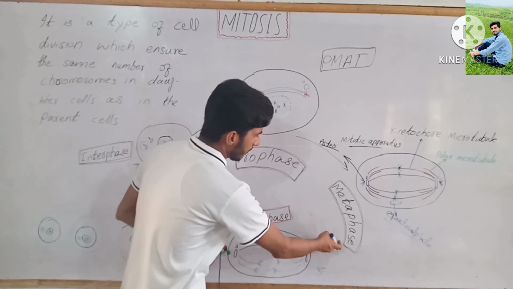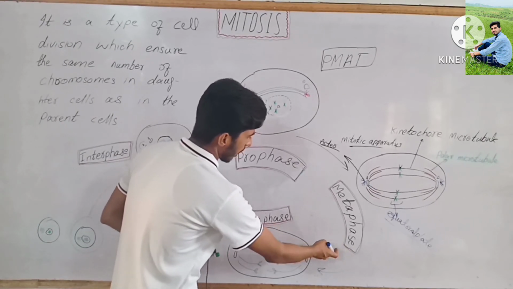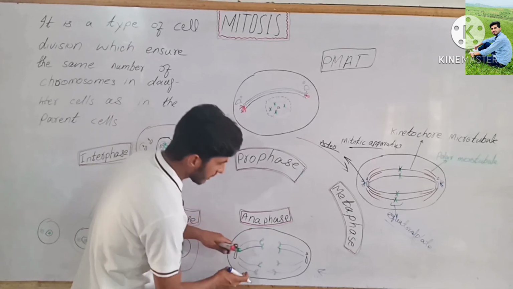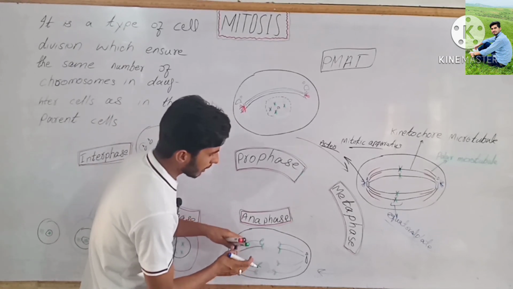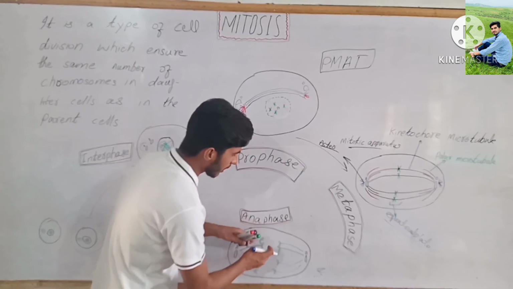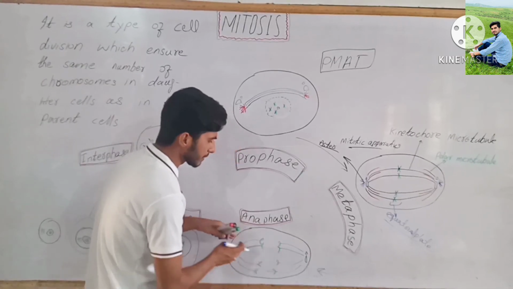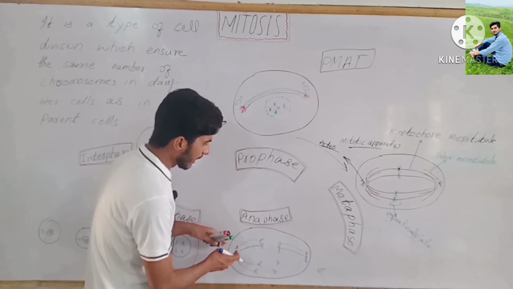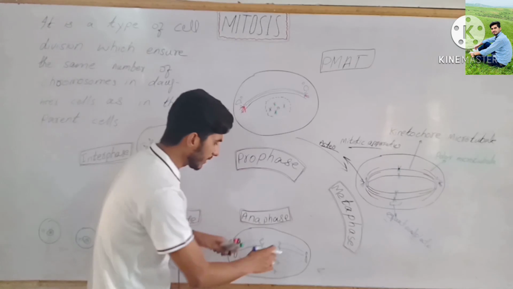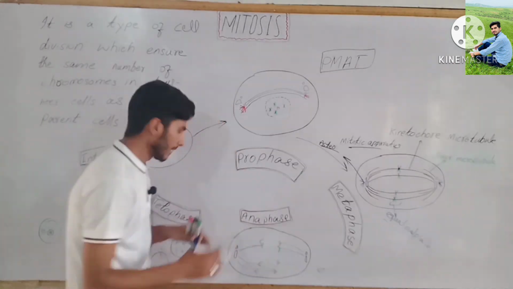Then after metaphase, anaphase starts. During this phase the microtubules contract and pull the sister chromatids towards the respective poles, and divide the chromatin material, meaning chromosomes, equally at the two opposite poles of the cell.